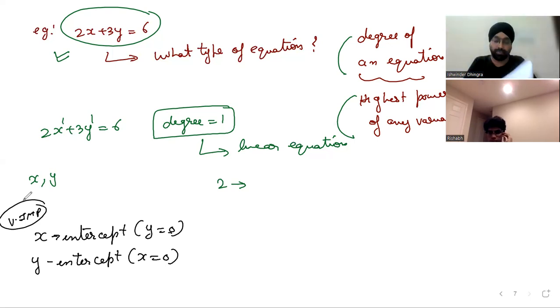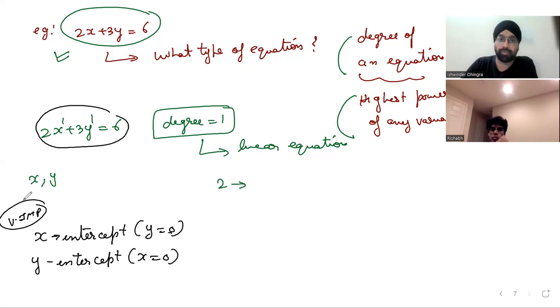Yes or no? Great. Now, let's see how this x-intercept and y-intercept work. We have this equation. Can we plot this equation on the graph paper? Is it possible? Can we do it?